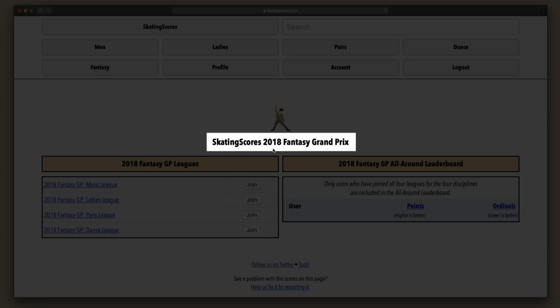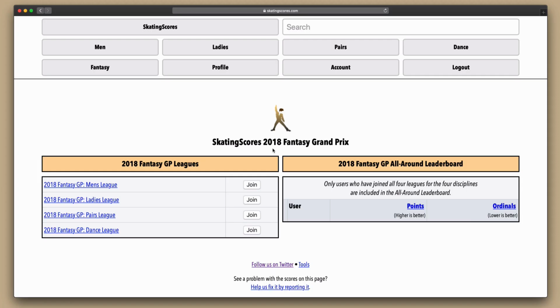You can see here it says SkatingScores 2018 Fantasy Grand Prix. Just for this demonstration, I've set the clock back 1 year to late summer 2018. Since we already have the results from the 2018 Grand Prix, this will allow me to demonstrate how the fantasy game works as the Grand Prix season progresses.